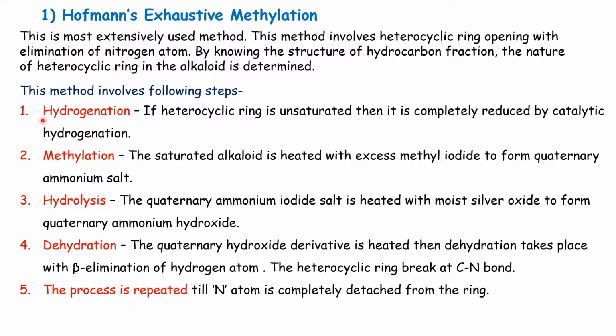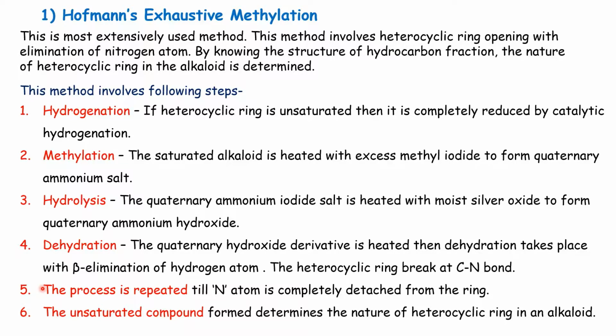Remember the steps: the first step is hydrogenation, the second is methylation, the third is hydrolysis, the fourth is dehydration. If nitrogen is not completely detached, then all these four steps are repeated. And then the unsaturated compound formed determines the nature of the heterocyclic ring in the alkaloid.